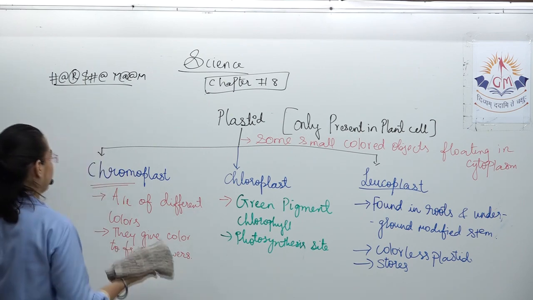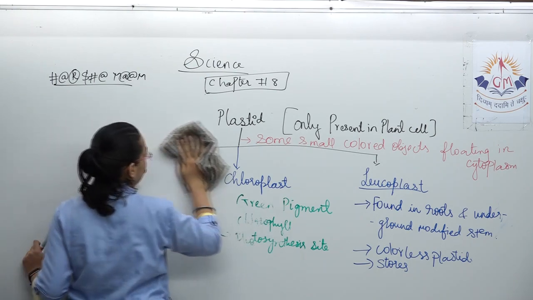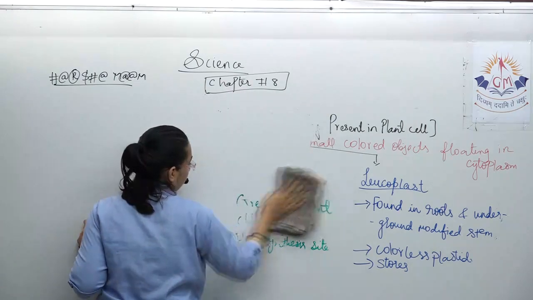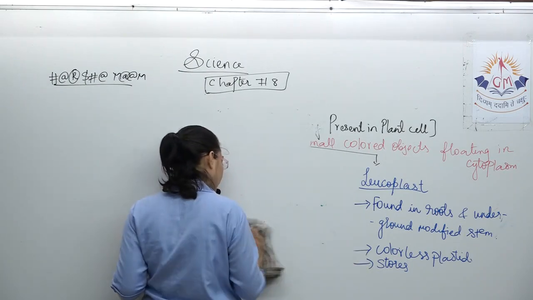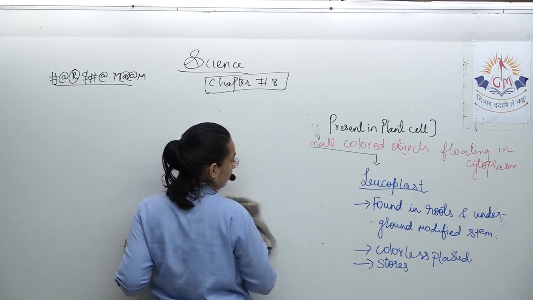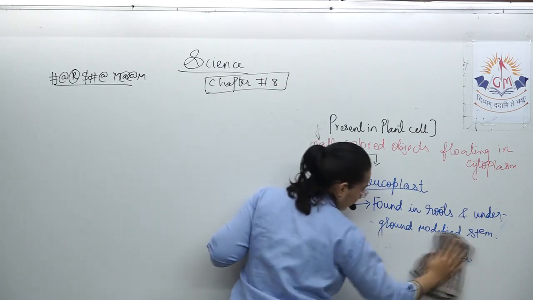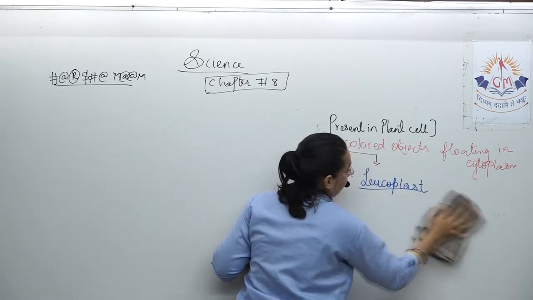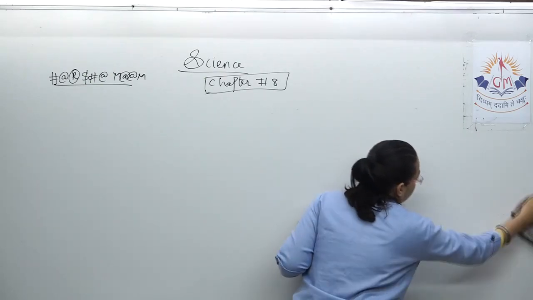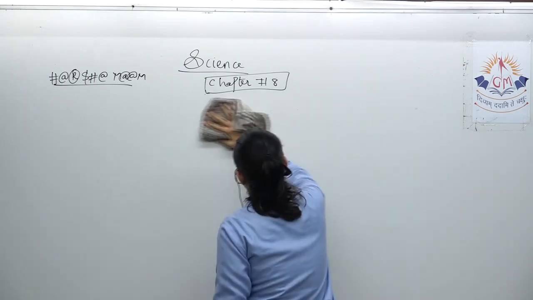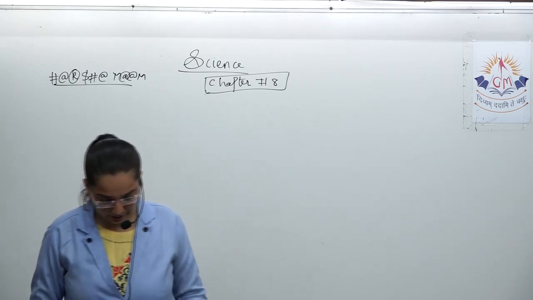Let us move further. Moving further, the comparison between the plant cell and animal cell.